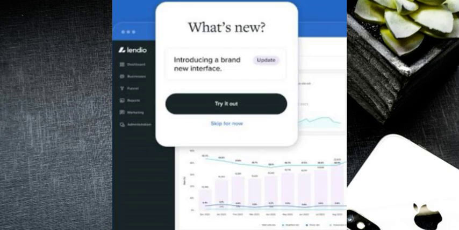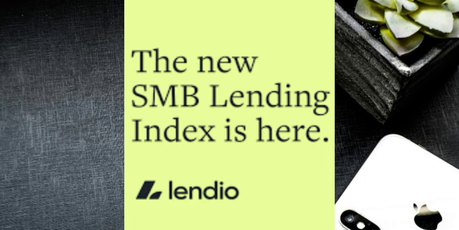This connection keeps records consistent across platforms. It also makes it easier to generate accurate reports and of course to understand your true financial position. Cash flow visibility improves because funding data and operating activities are viewed together rather than in isolation. It also simplifies tax preparations and financial reviews since transactions are already organized and up to date.